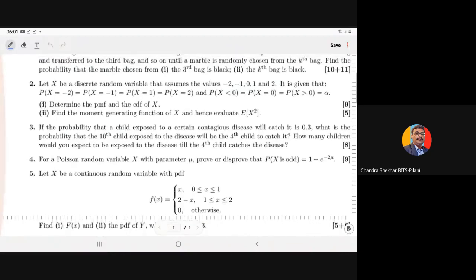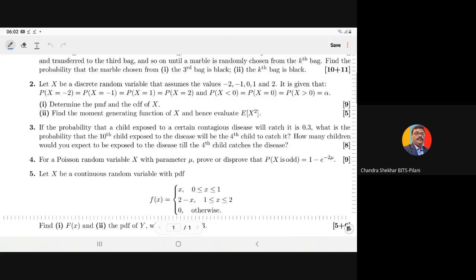Now, second question. Let X be a discrete random variable that assumes the values -2, -1, 0, 1, and 2. It is given that probability of X = -2 is equal to probability of X = -1, is equal to probability of X = 1, is equal to probability of X = 2, and probability of X < 0 is equal to probability of X = 0, is equal to probability of X > 0, is equal to alpha.